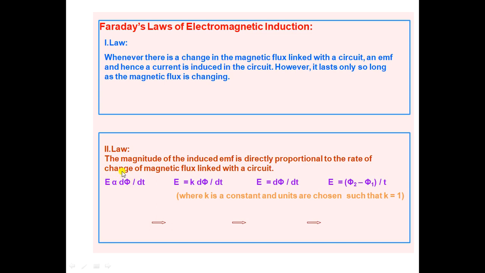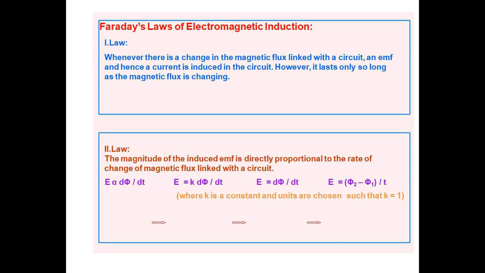Then d phi by dt is the rate of change of magnetic flux. So the EMF induced in the coil is directly proportional to the rate of change of magnetic flux.